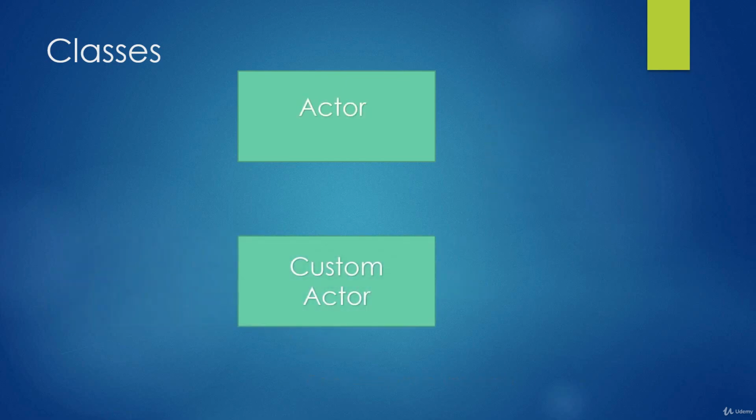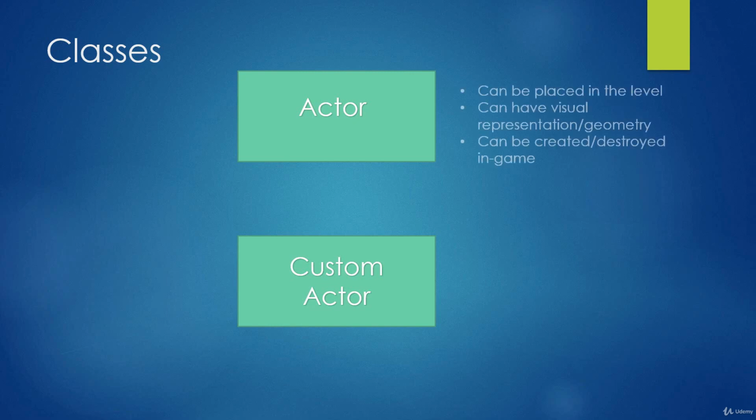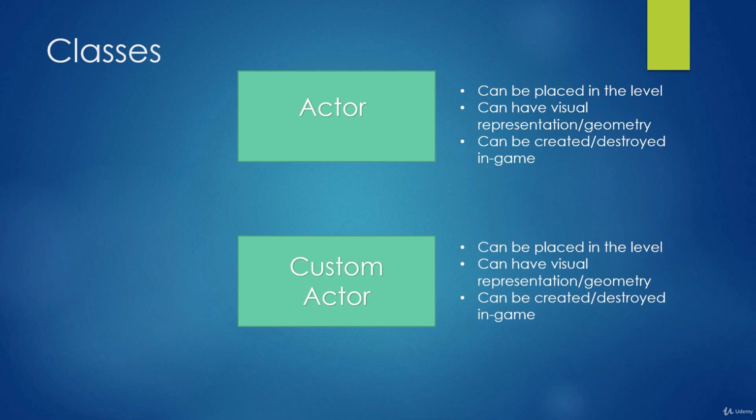So because the actor has its own functionality, we can create a new type of class and we can base it off of the actor class. And if we do that, we say that we're creating a new custom actor, and that custom actor will inherit some functions and properties from the actor class. So we can create our own custom type of actor and inherit these features in addition to giving our custom actor its own unique functionality.